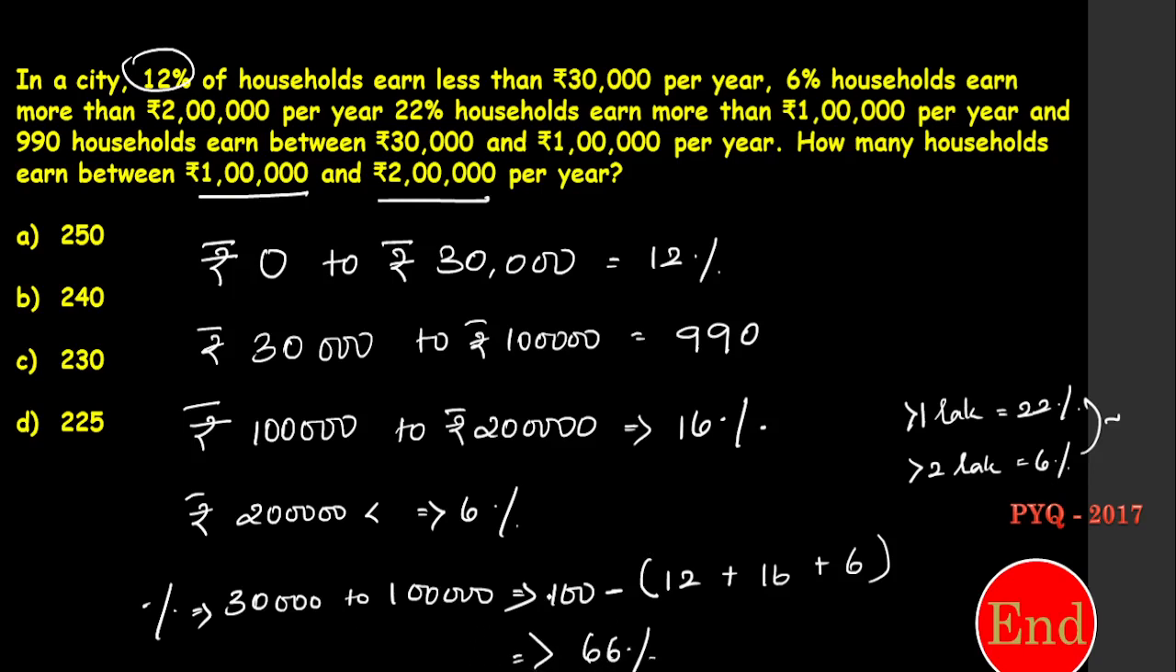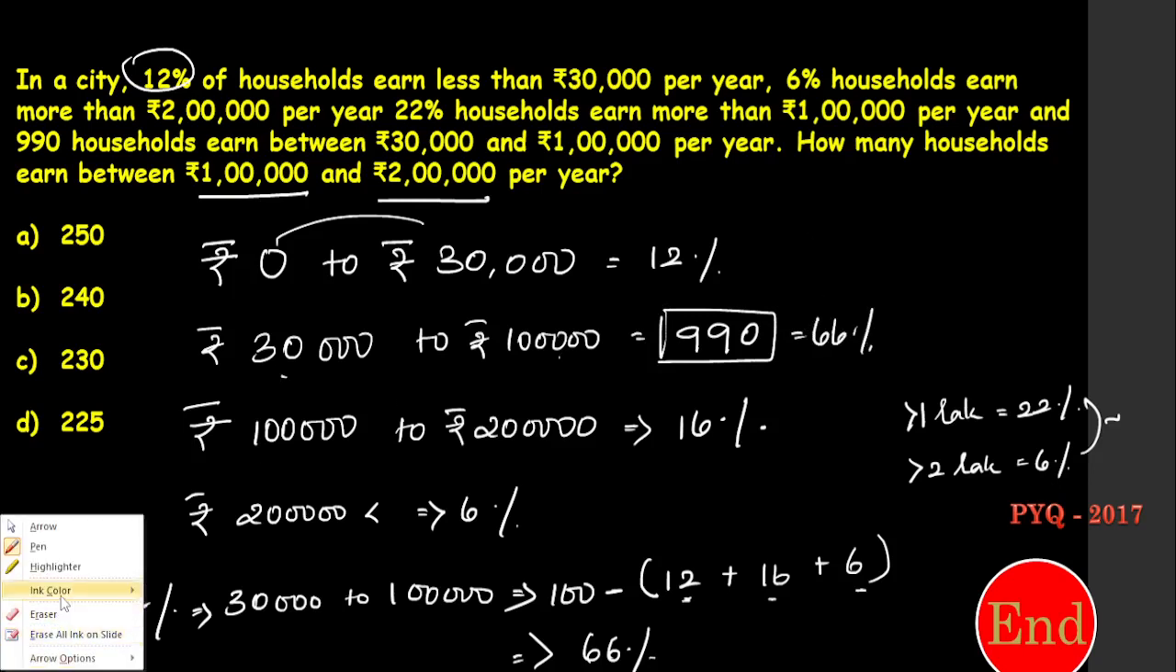I hope you guys understand this. I am excluding everything. 0 to 30,000, 12%. More than 1 lakh is 16%, and more than 2 lakh is 6%. So I subtract everything. Now I got 30,000 to 1 lakh. Okay, because 30,000 to 1 lakh only I got number. Okay, so this is 66%. That is why I found this.